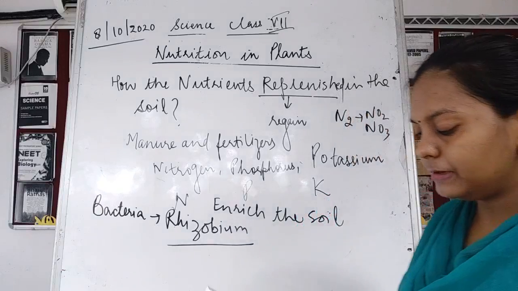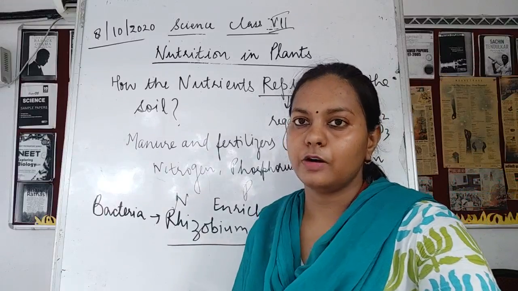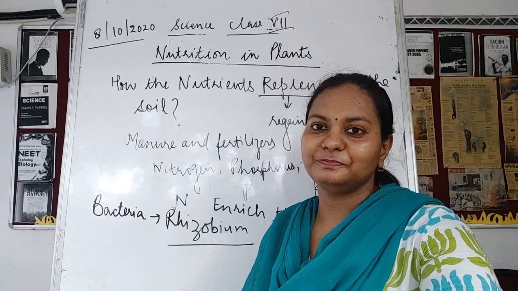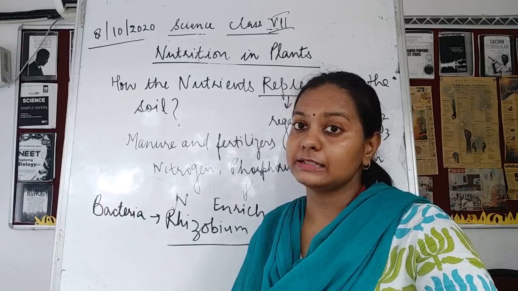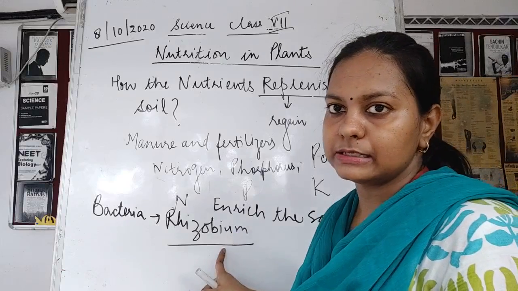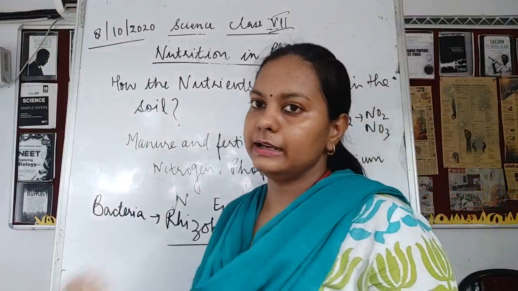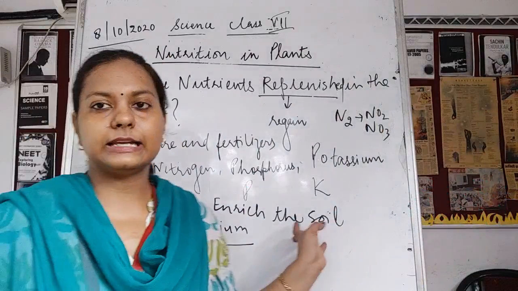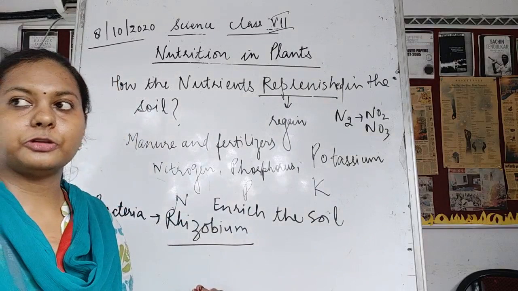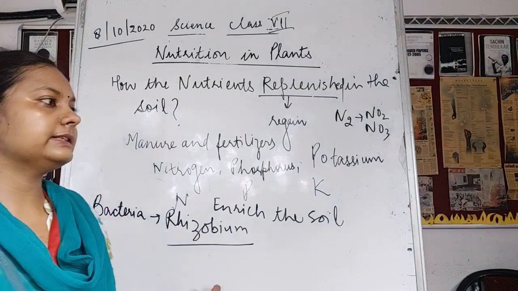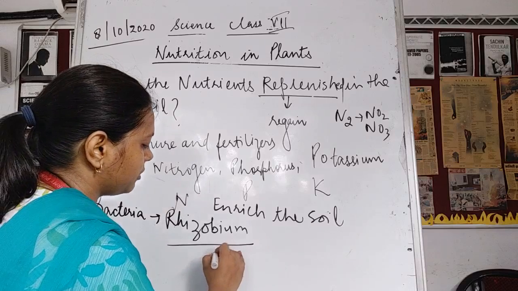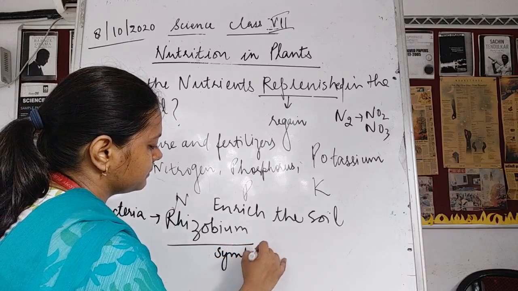Now, rhizobium takes up the atmospheric nitrogen and converts it into the usable form, but rhizobium cannot make its own food. This is what is known as symbiosis. Now, rhizobium has a problem. It cannot make its own food, so what will it do? It will take food from someone else. How? Because it is present inside the roots of the plants. Now it takes up the nutrients from the higher plants, from the roots of the higher plants. So this is said to be symbiosis. So this lives under a relationship called symbiosis.